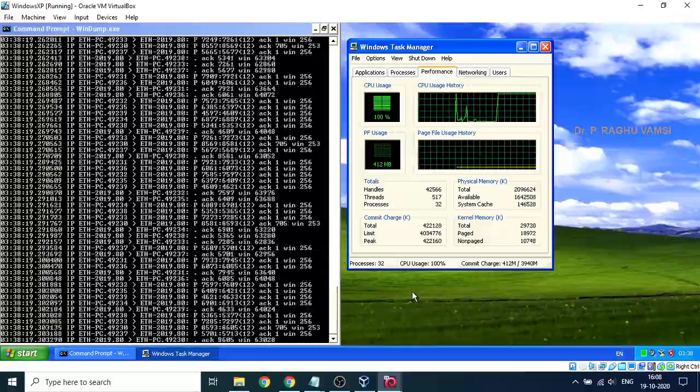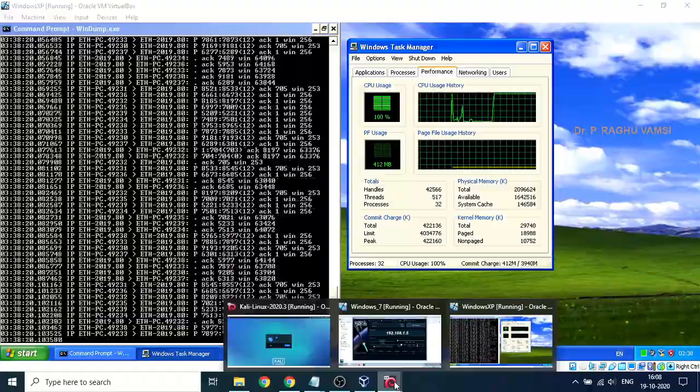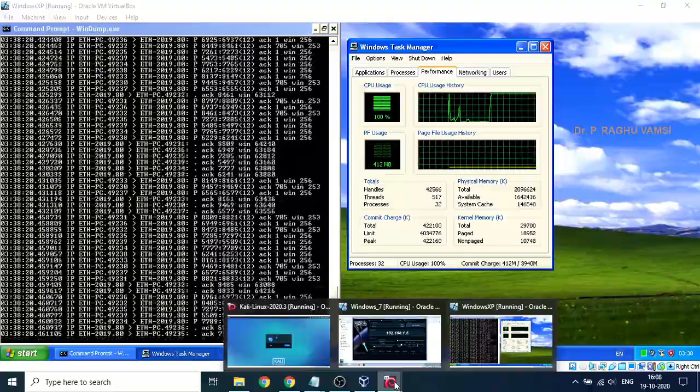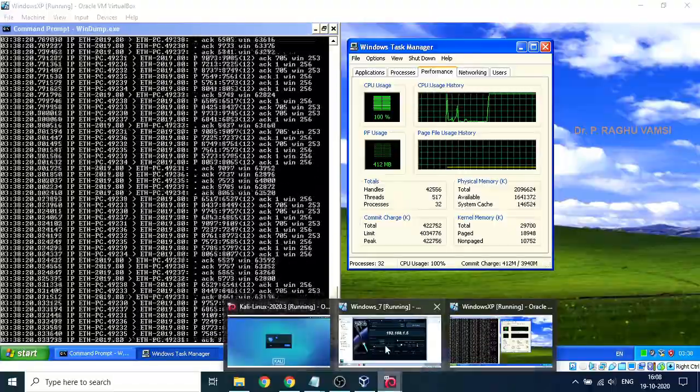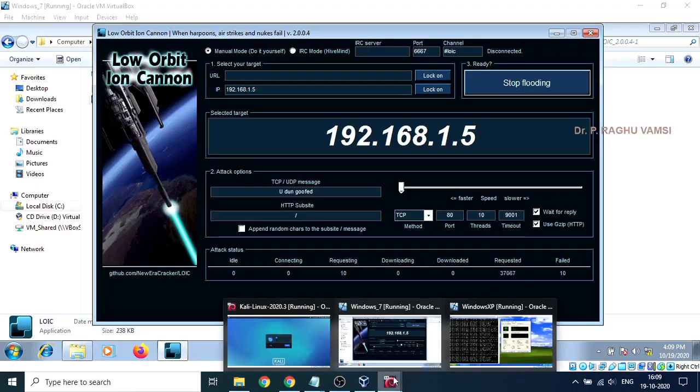This is a beautiful example that we can simulate or run on our own with this particular tool. Still, you can see 32,000 requests going on. The SYN flooding attack will go on for up to 9,000 seconds.